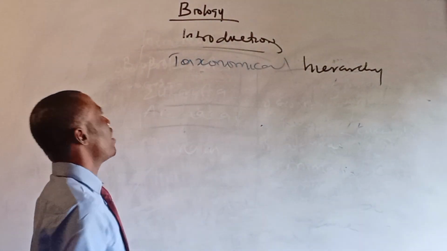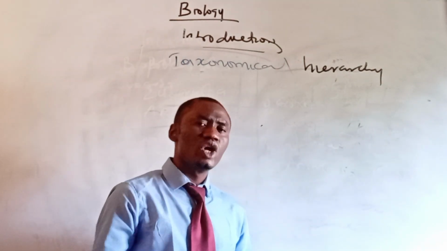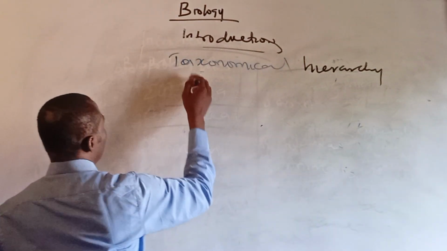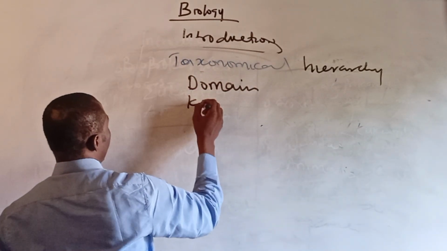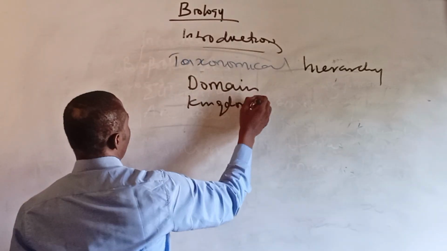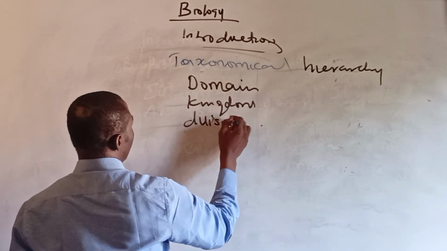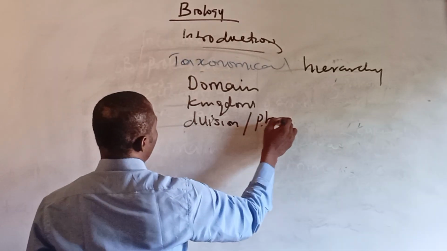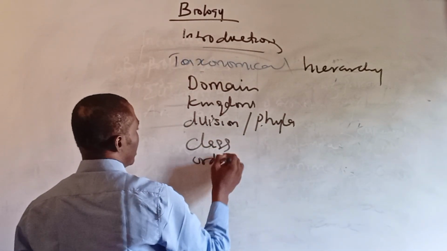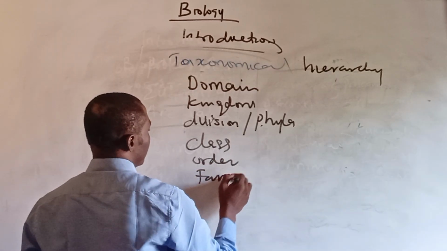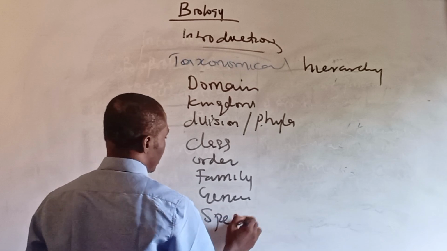For taxonomical hierarchy of life, we understand that we have the domain, we have the kingdom, we have the division or the phyla, we have class, we have order, we have family, we have genus, and we have species.